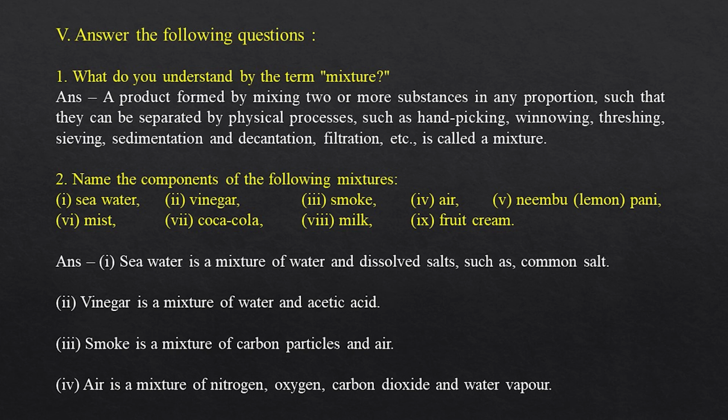2. Name the components of the following mixtures. 1. Sea water. 2. Vinegar. 3. Smoke. 4. Air. 5. Nimbu pani, lemon water. 6. Mist. 7. Coca-Cola. 8. Milk. 9. Fruit cream. Answer. 1. Sea water is a mixture of water and dissolved salts, such as common salt. 2.